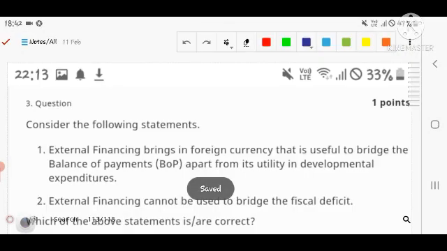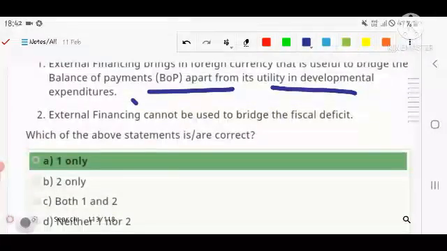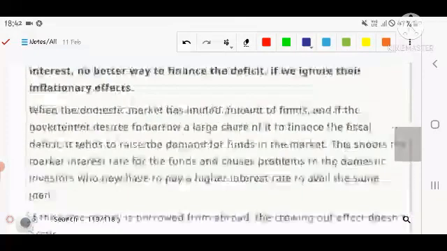The next question is related to external financing. External financing brings in foreign capital that is useful to bridge the balance of payments, apart from its utility in development expenditure. So whenever financing comes in, it helps in reducing or bridging the gap in the balance of payments between import and export. Let's see the next statement regarding this: external financing cannot be used to bridge the fiscal deficit. So the first is correct, the second is incorrect.